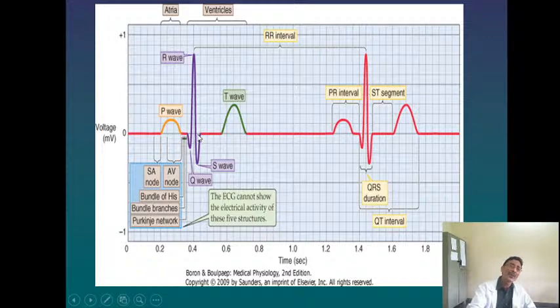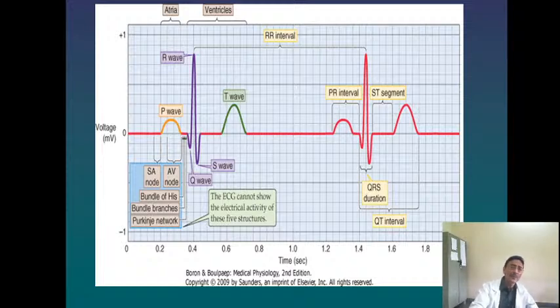If it is increasing further, then for every 2 P waves you will find only 1 R wave, because the atrial activity, the SA node activity, is going on, but there is a delay from the SA node to reach the AV node. So the atria and the ventricles are both depolarizing, but this is taking a long time. By the time the first impulse reaches from the SA node to the AV node, another impulse is generated at the SA node. That is called a second degree heart block with 2:1 block: 2 P waves followed by 1 R wave.